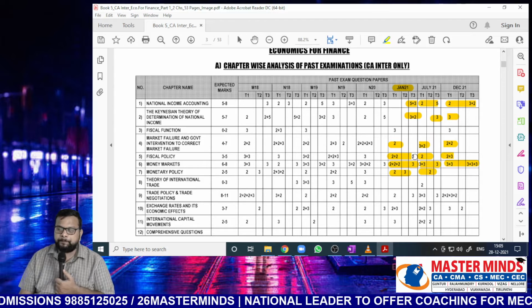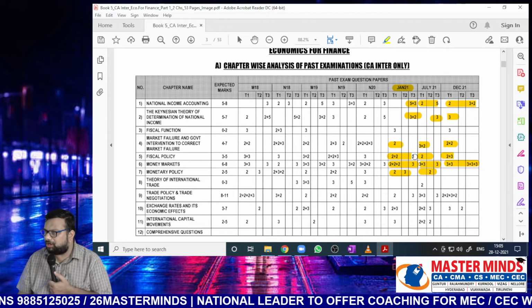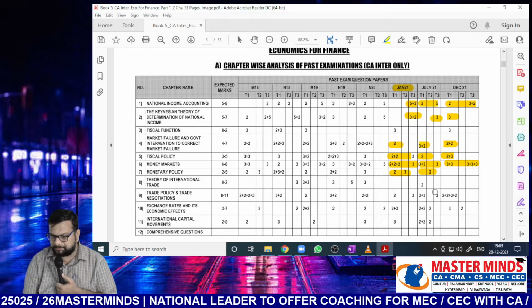Next, after that, we have trade policy and trade negotiation. So what is trade policy? What is trade negotiation? So this is an important chapter.